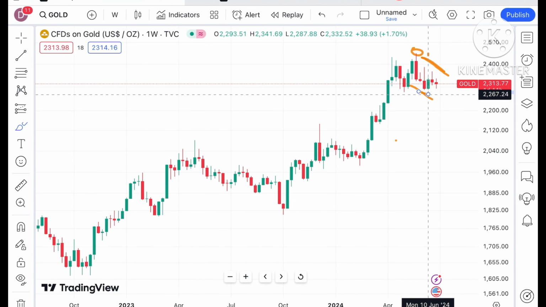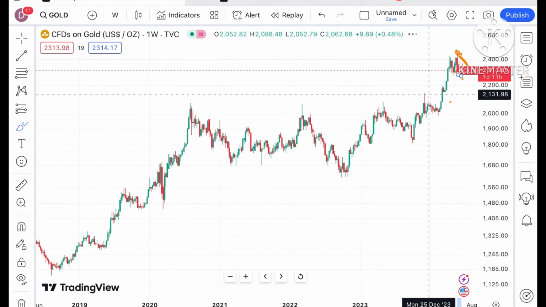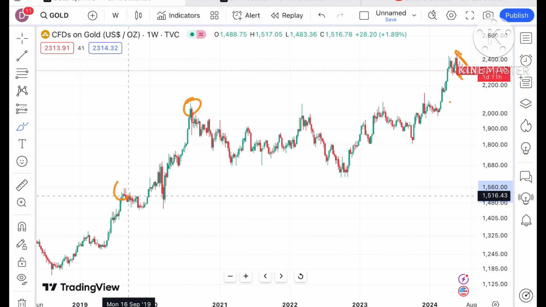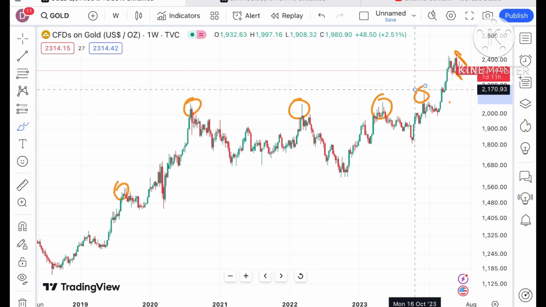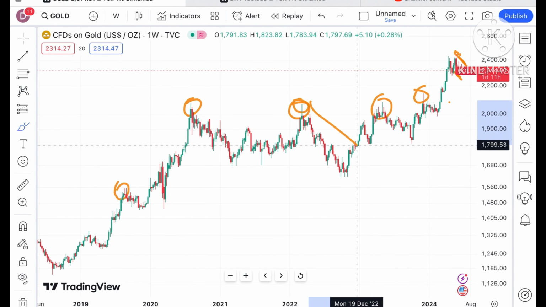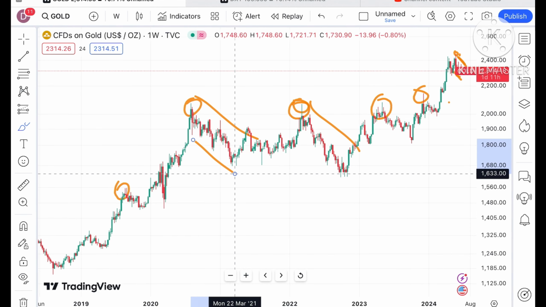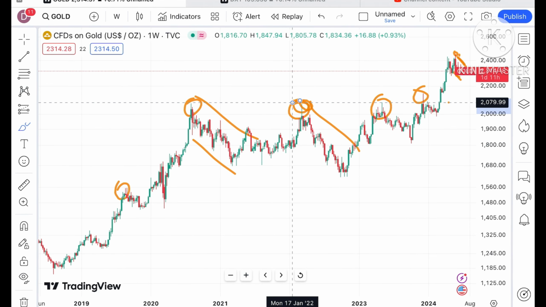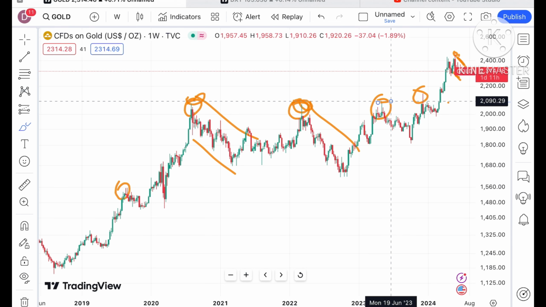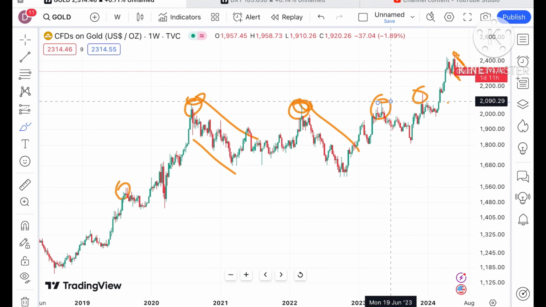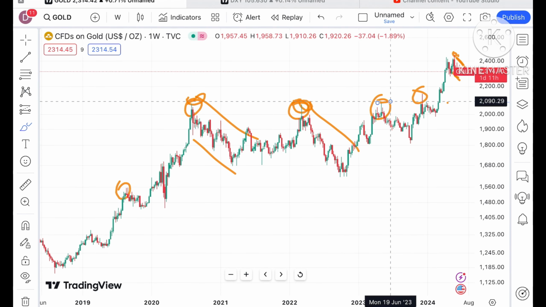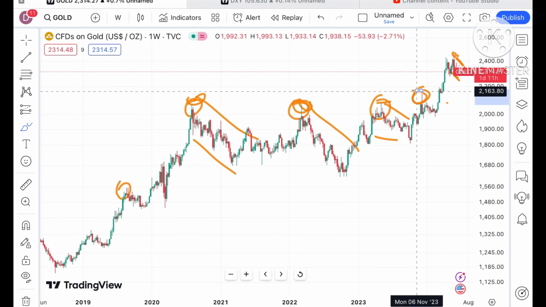If we go back and see how the price of gold has moved, whenever it is making a new high, it makes a sharp fall. This is the high, we have seen a fall. This is the high, we have seen a fall. These levels are tested once, and second, and when it is tested for the third time, it probably makes a new high, and that is where we have seen a fall come.